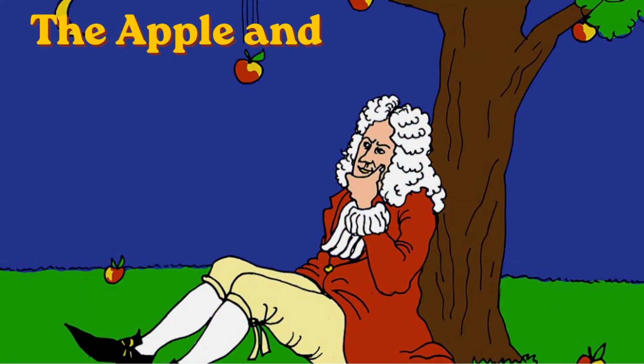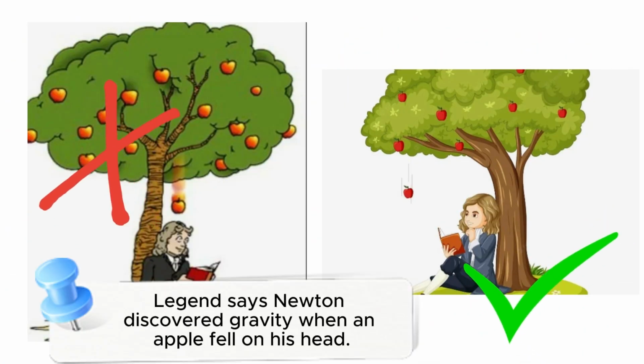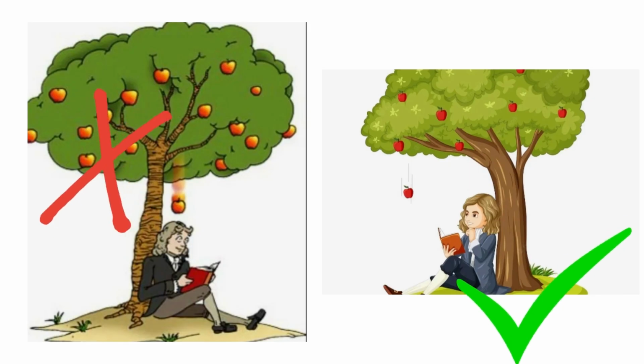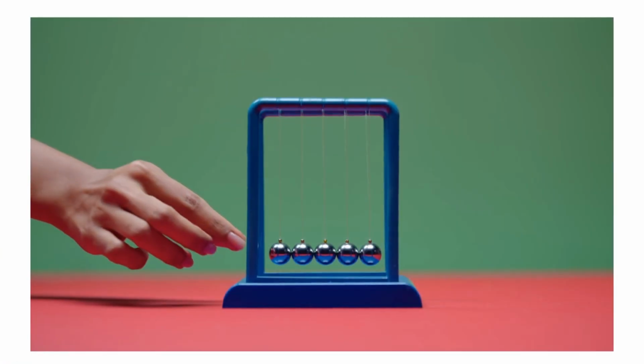The apple and Isaac Newton. Legend says Newton discovered gravity when an apple fell on his head. In reality, it likely fell nearby, but it inspired his thinking about gravity.